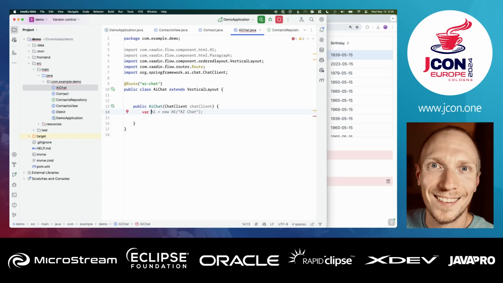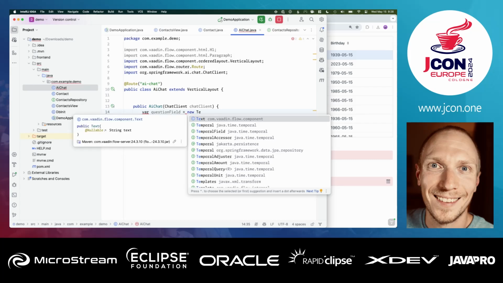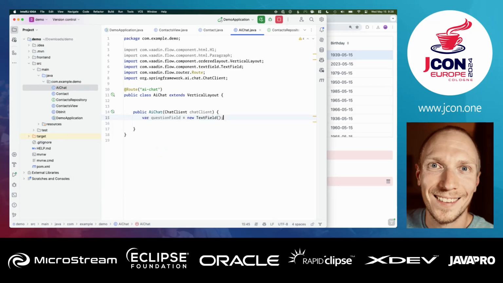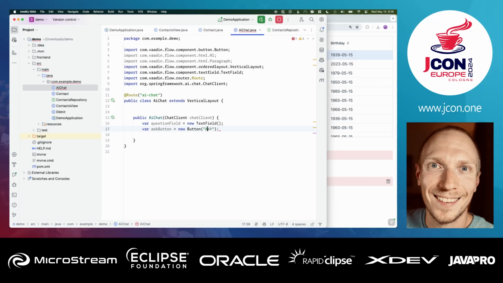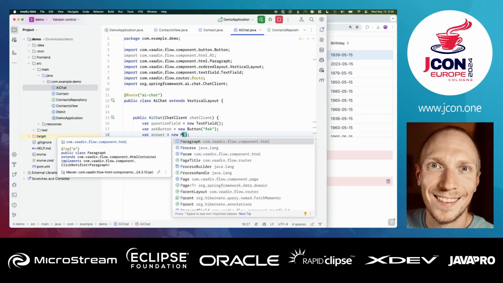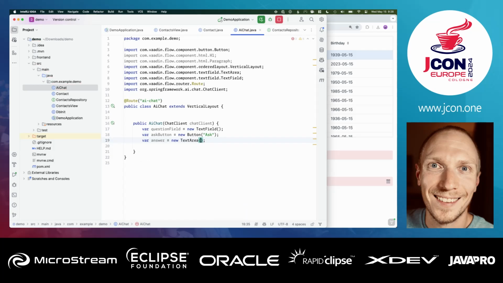So we'll have a question field, and that'll be a new text field. Again, we're making sure we're getting the Vaadin Flow versions of stuff. Then we have a button. Let's call this ask button. And this will be a new button for asking. And then we're having an answer. We're not going to use a paragraph because what we're getting out of there is essentially markdown. It has new lines and stuff. So a text area in our case is going to be a really good component to display this.